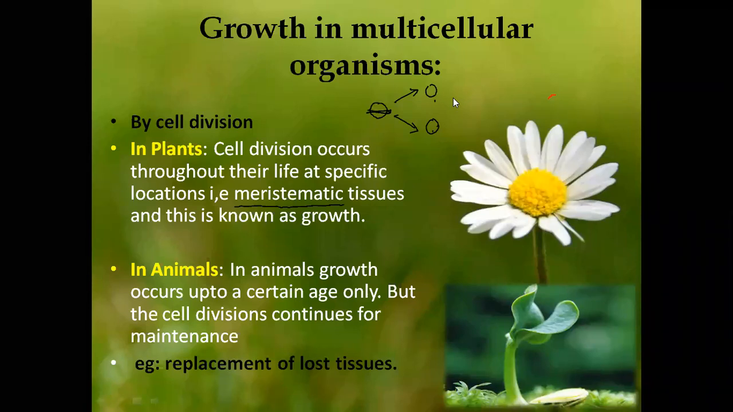Cell division continues for maintenance because, for example, if there is a wound. You have fallen down from a cycle and got a wound near your knee. So what happens? Does the wound remain forever?